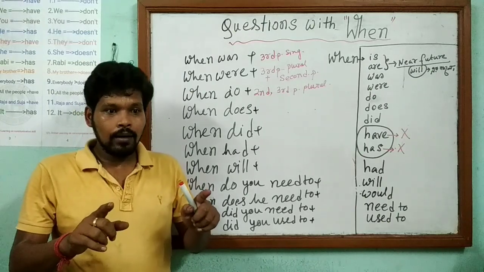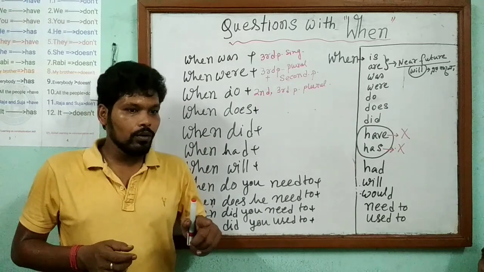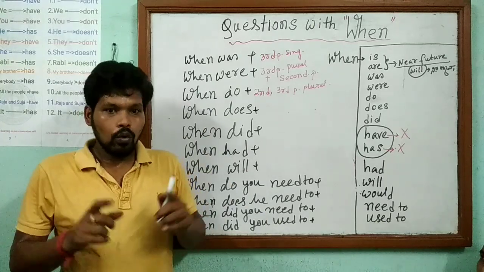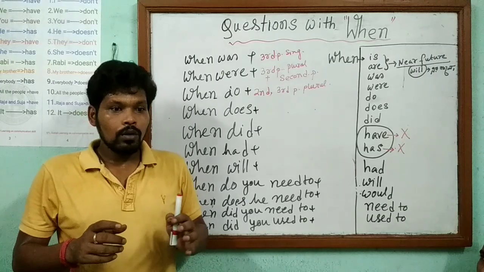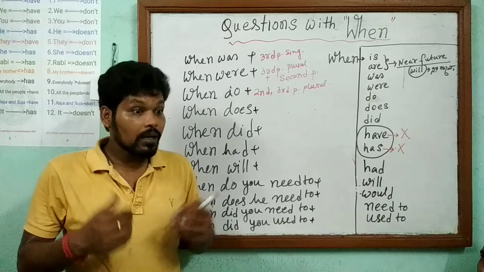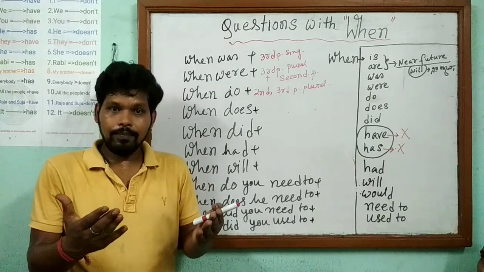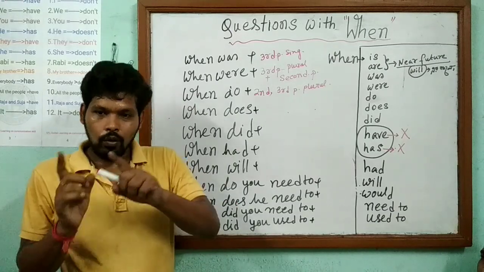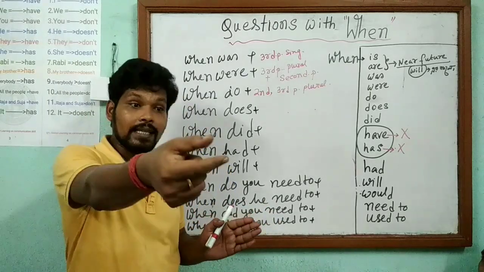When do you get up? I get up. When do you go? I go. When do you watch? I watch. When do you run? I run. When do you read? I read. When do you write? I write. So after when do you, the answer also takes the same verb.